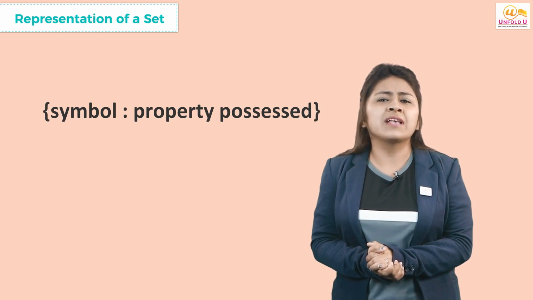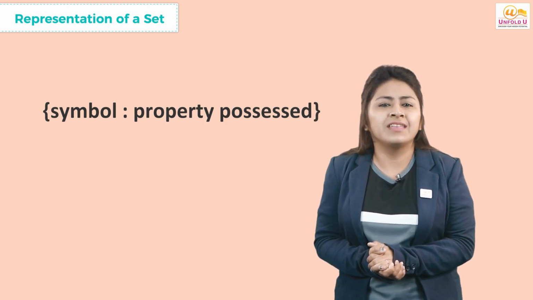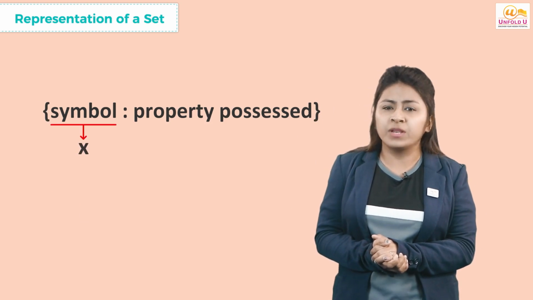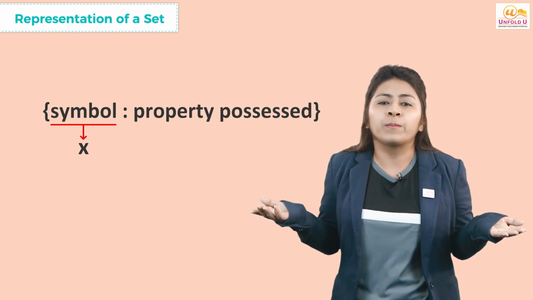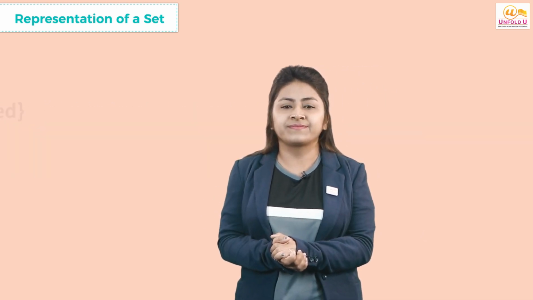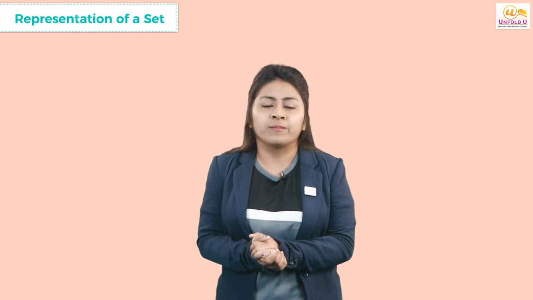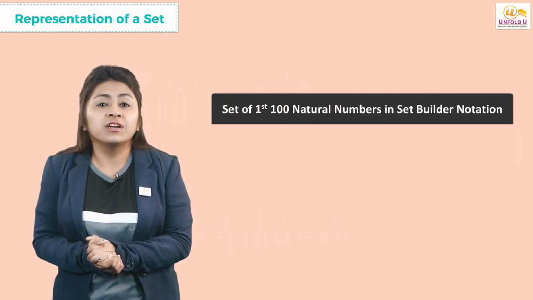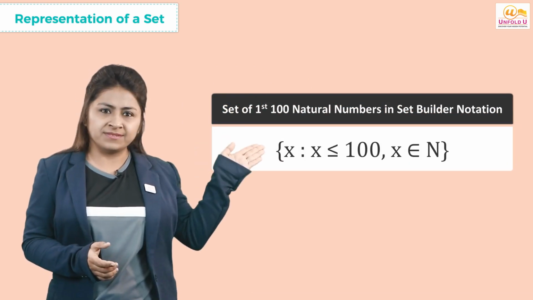In the same way as a monitor represents a class or a captain represents a team, we take x usually on behalf of all the elements of the set and find a common property of all the elements. Now let's try the same example to write in this form, that is the set of first 100 natural numbers. We write this as this.